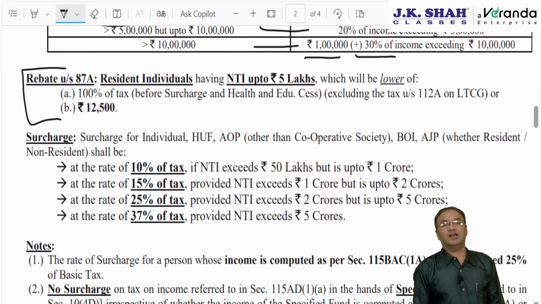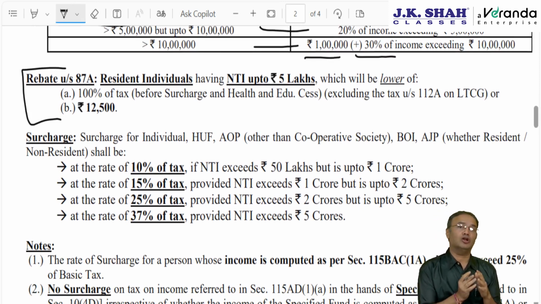Here also under the old tax regime rebate is available, but with a slightly different condition. Under the new tax regime, rebate is available if the net income is up to 7 lakhs.